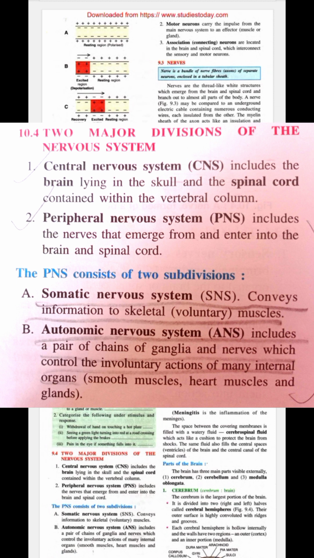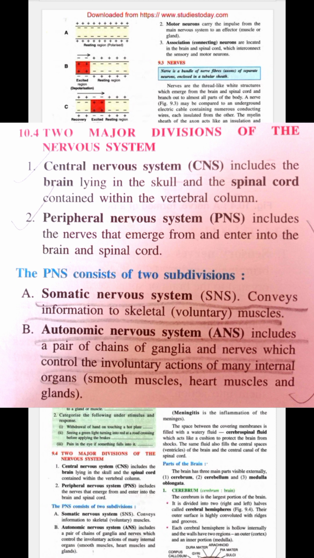Central nervous system includes the brain lying in the skull and the spinal cord contained within the vertebral column. So central nervous system consists of two things. One is the brain, which is located inside the skull, and the other is the spinal cord, which is present inside the vertebral column or our backbone.